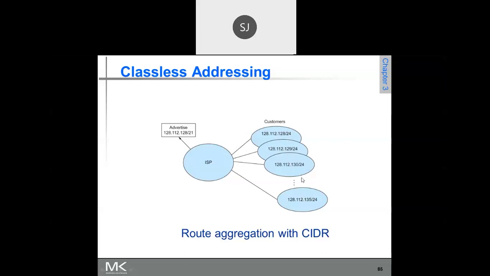Since they are contiguous networks, their total number should be a power of 2. It is always a power of 2. So then they can be aggregated together.